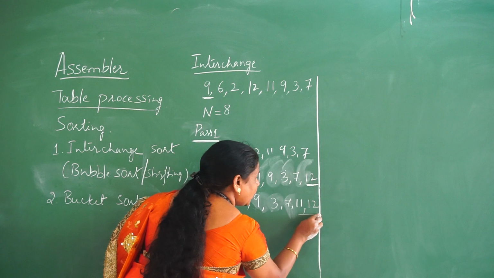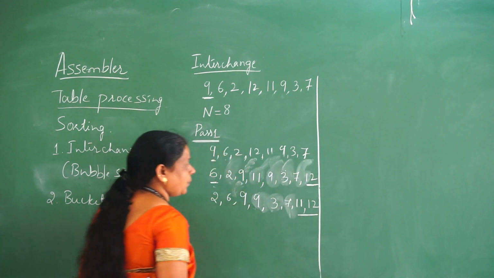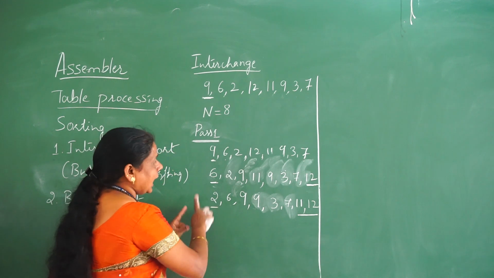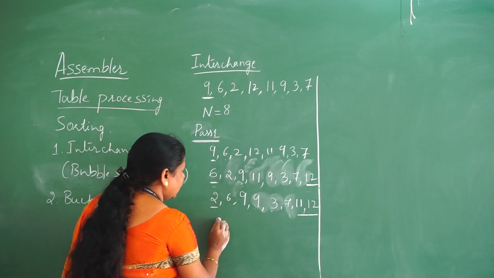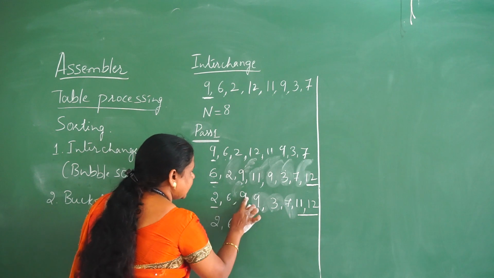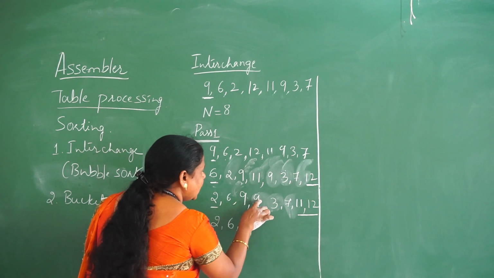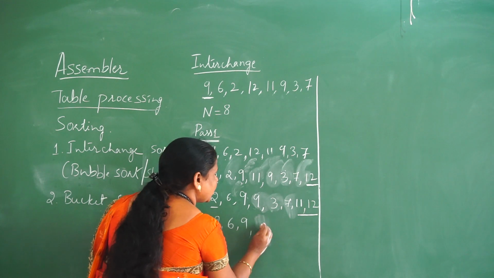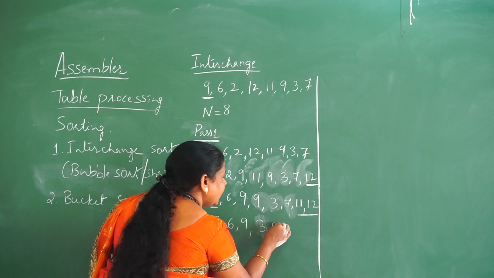So here I got 2 values in their proper position. Again consider 2 as a key element for the array. Again start comparison. 2, 6 they are in the proper position. 6, 9 they are in the proper position. 9, 9 they are in the proper position. 9 and 3 they are not in the proper position. Here 3 will come and 9 will go here.